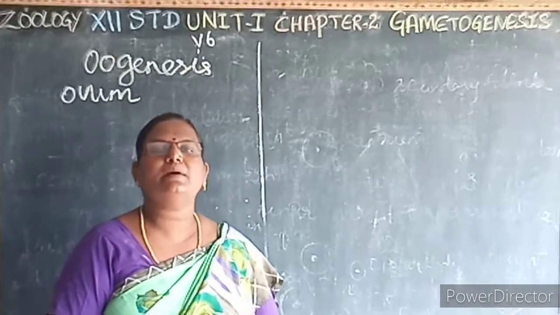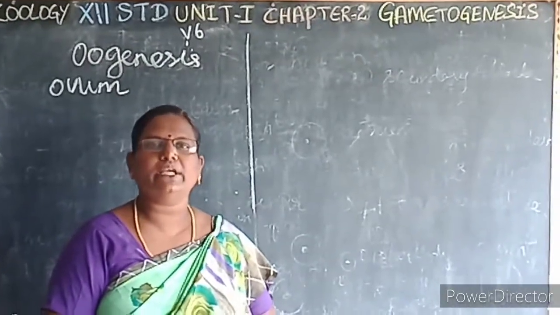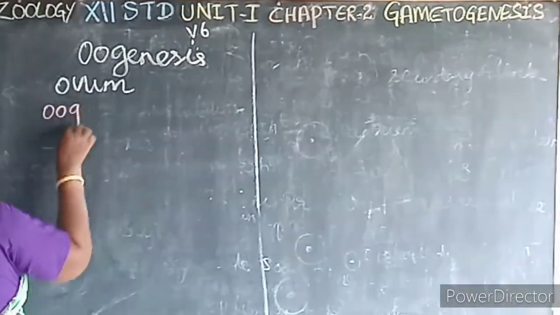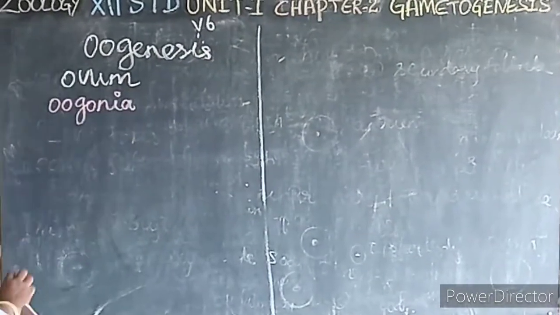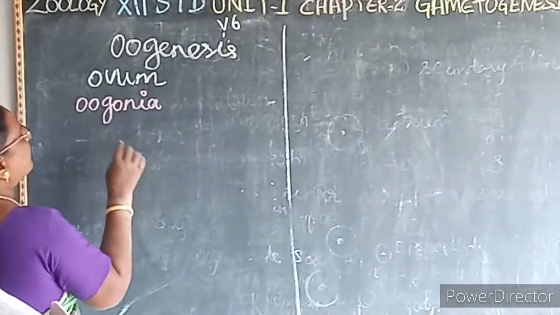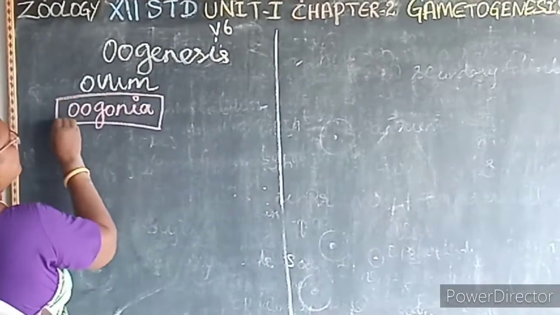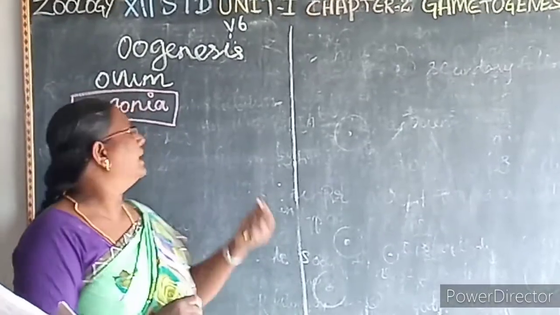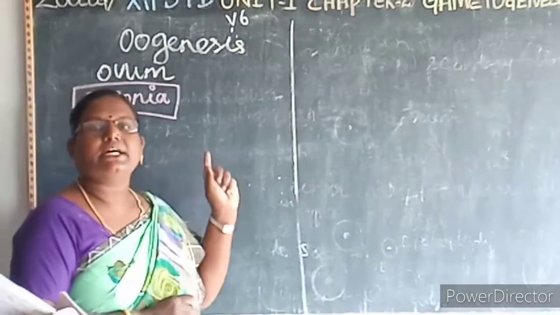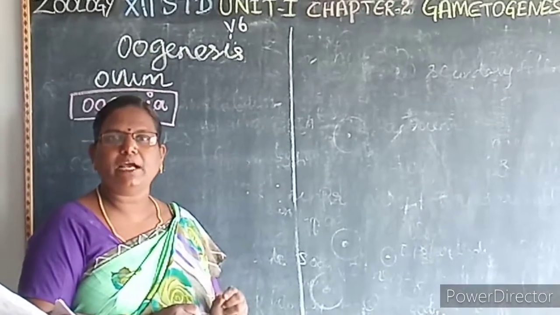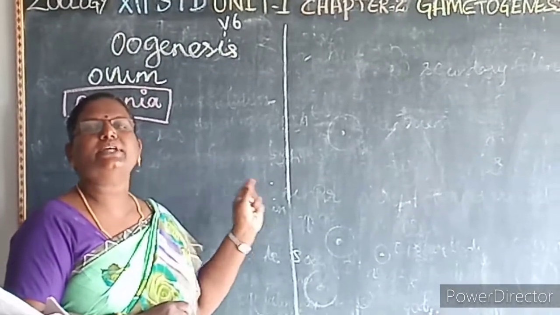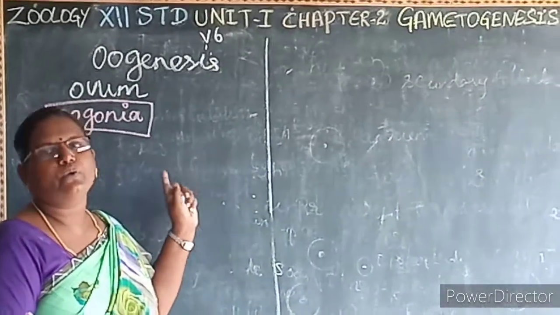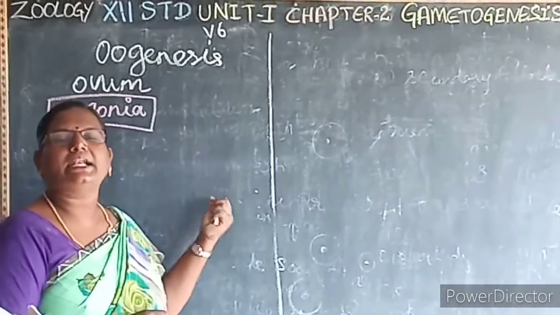So during the fetal development, certain cells in the germinal epithelium of the fetal ovary undergo a division and form the egg mother cells or the oogonia. So it undergoes a mitotic division to form millions of egg mother cells or oogonia. So no more egg cells are added after the birth.